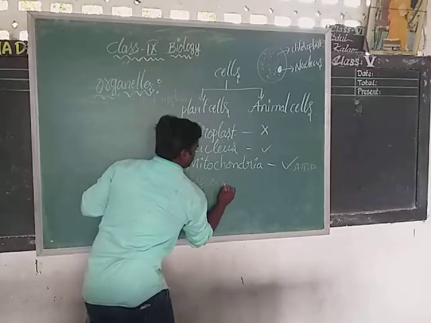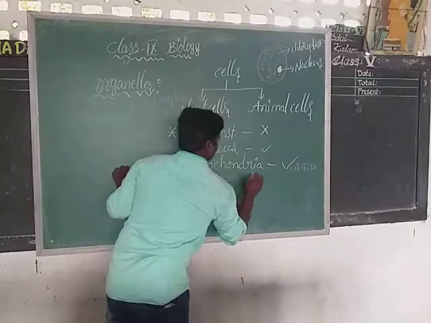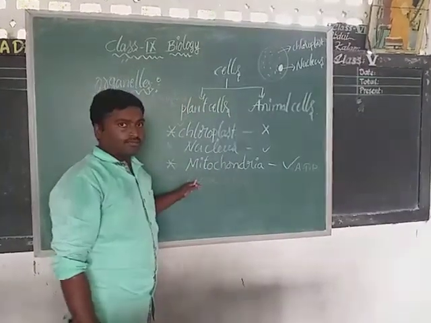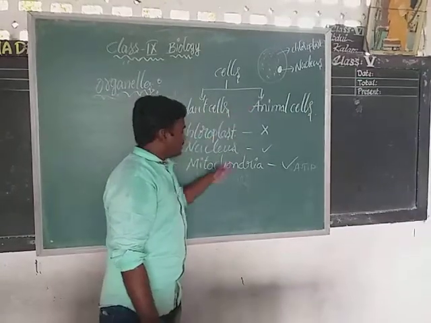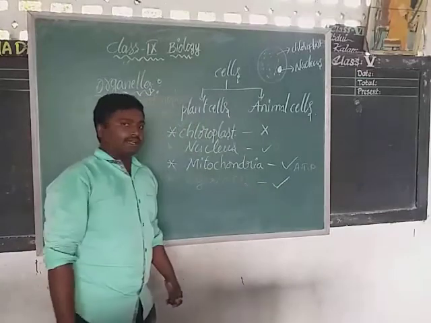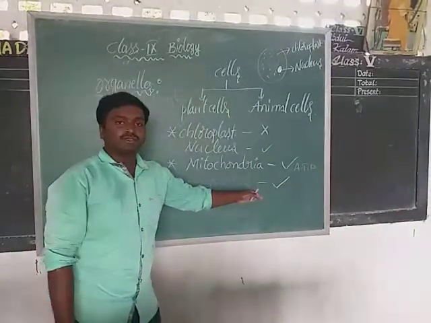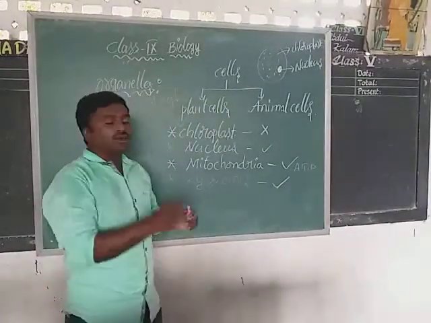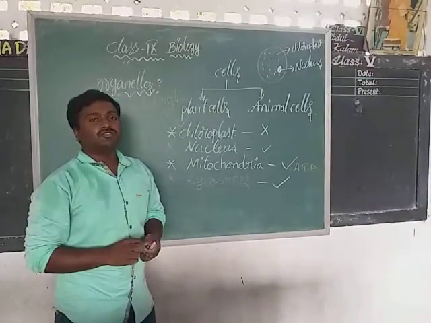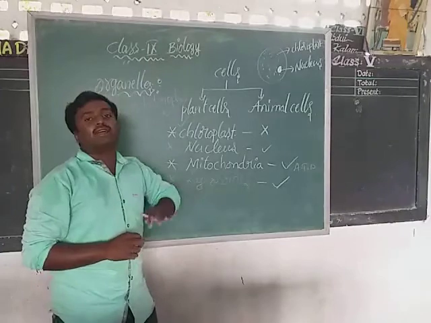Lysosomes. If you observe the plant cell, if you observe the animal cell, both contain a common organelle, lysosomes. Lysosomes look like very tiny dot-like structures. These are also called suicidal bags of the cell.